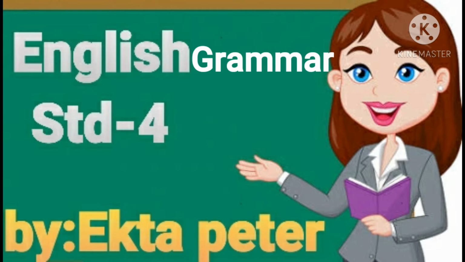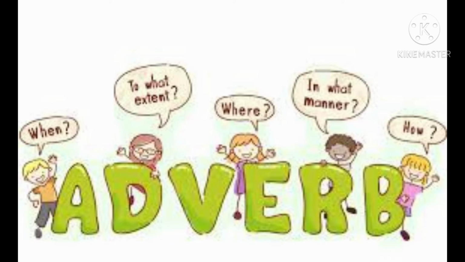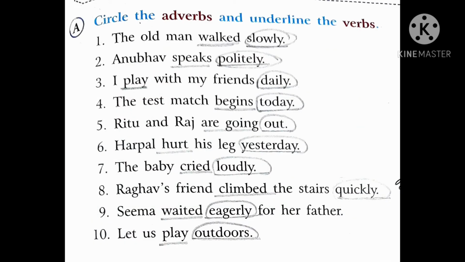So today we are going to do the bookwork of Chapter 8 Adverbs. Question A. Circle the adverbs and underline the verbs. So what you have to do here? You have to circle the adverbs and underline the verbs.